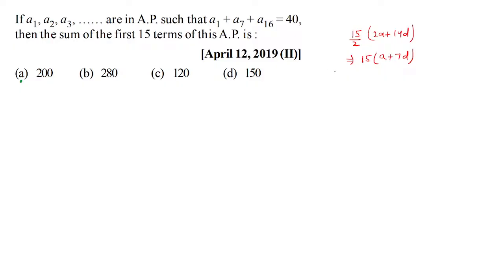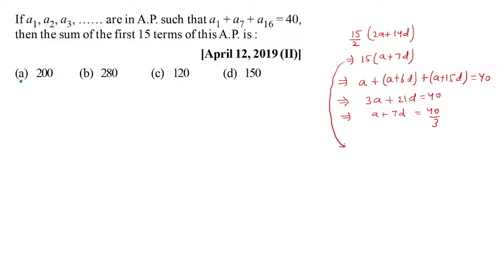And what is the information given to us? Our first term plus seventh term plus 16th term is supposed to be 40. If you resolve this, you get 3a plus 21d equal to 40. That essentially means a plus 7d is 40 by 3, and that's exactly what we are looking for to get our answer.